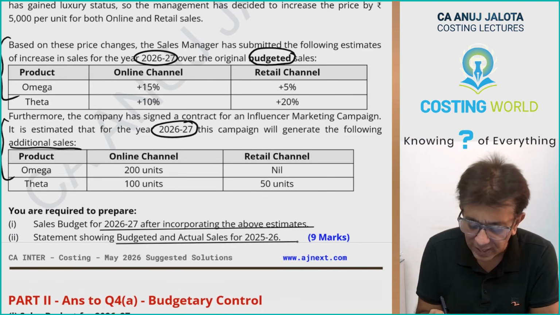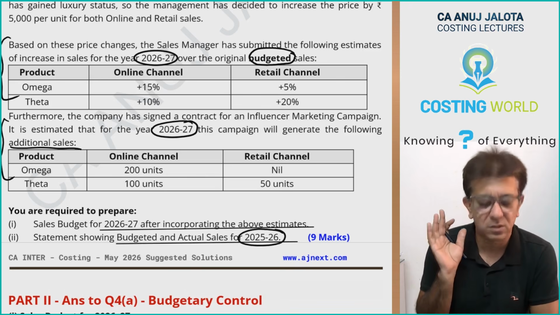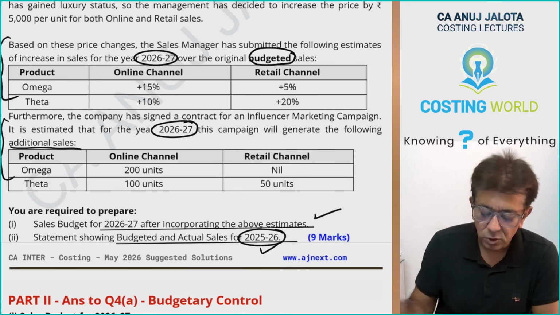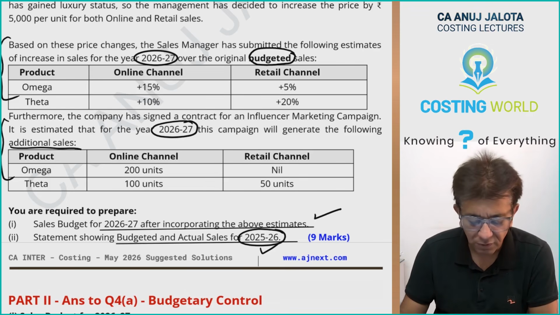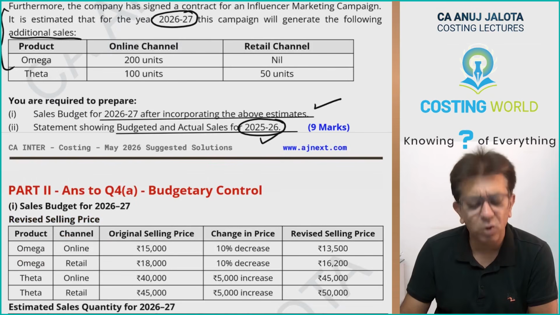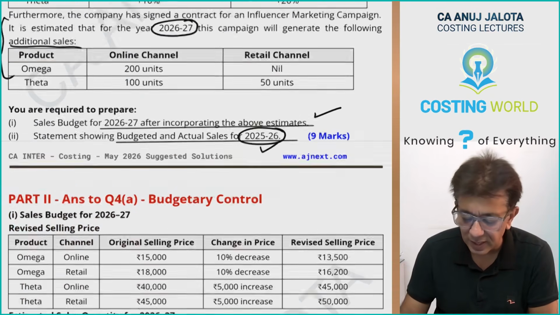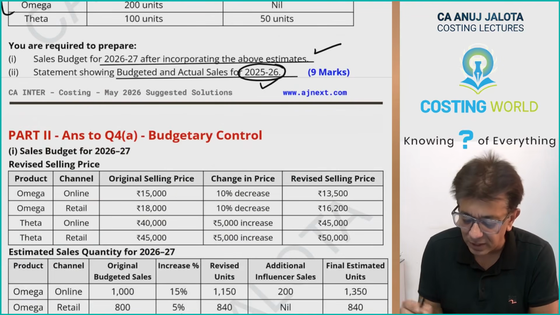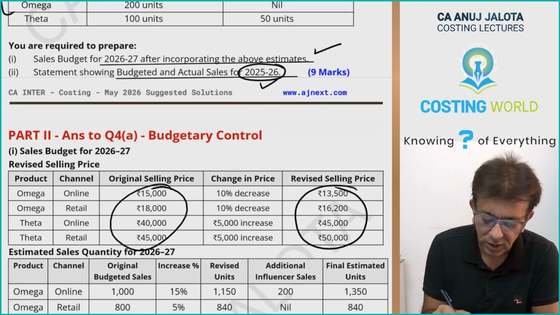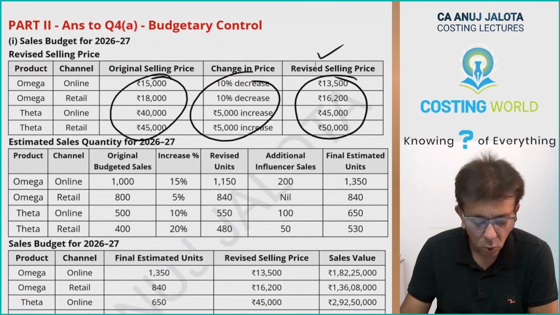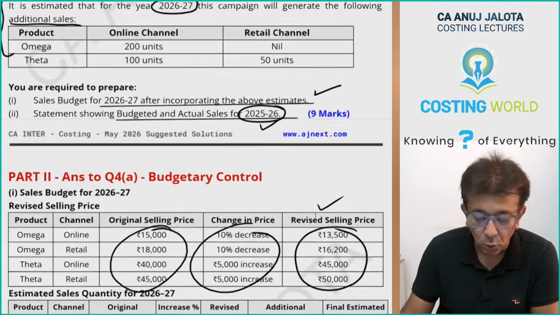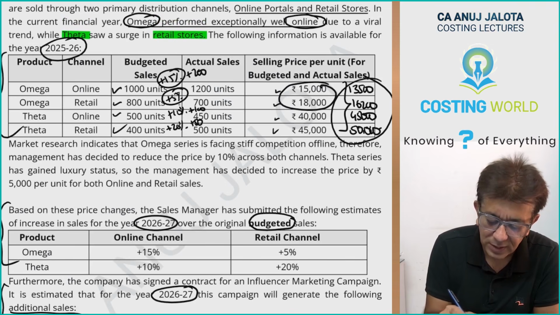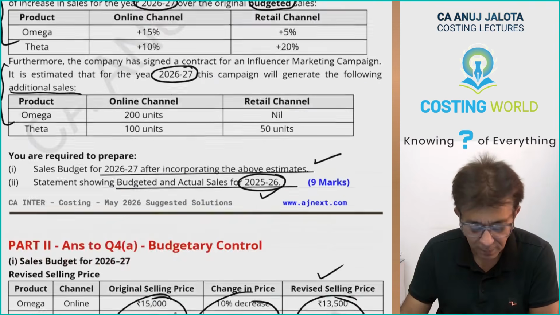Statement showing budgeted and actual sales for 2025-26. This part is very easy. This part is even easier, in fact. Listen. First of all, you have to make the budget for 2026-27, so try to have all the new things. First of all, selling prices, I already have over here. I have simply written them: original, changes, new ones. Now quantity. I told you, this and this will increase by this percent, this percent, this percent, this percent. That part I have done over here.